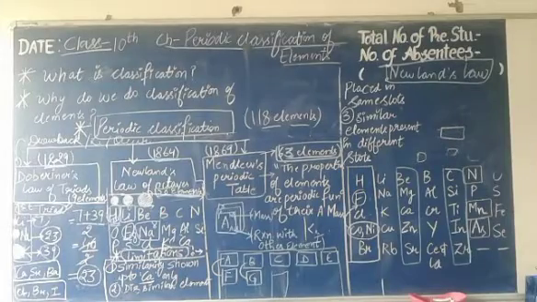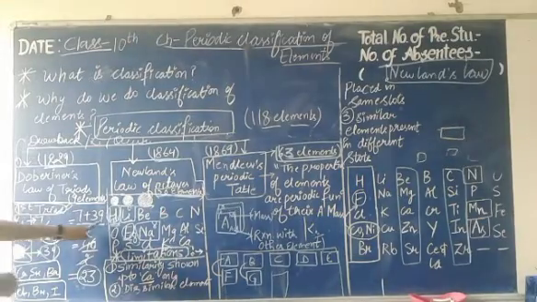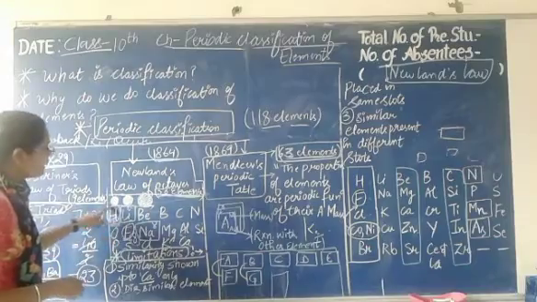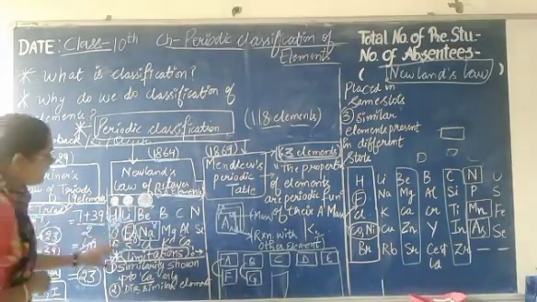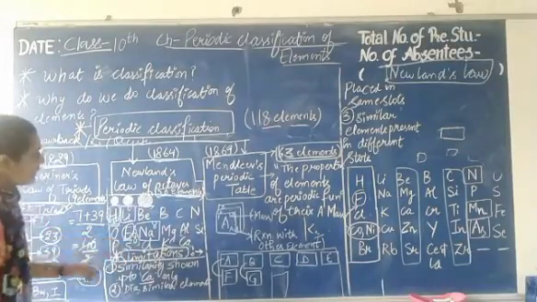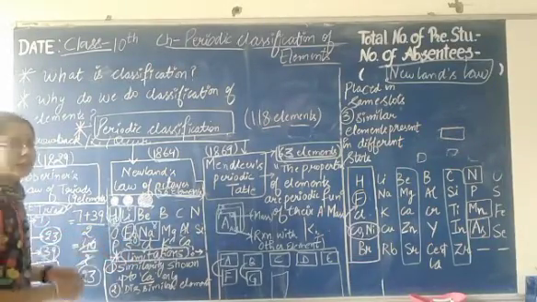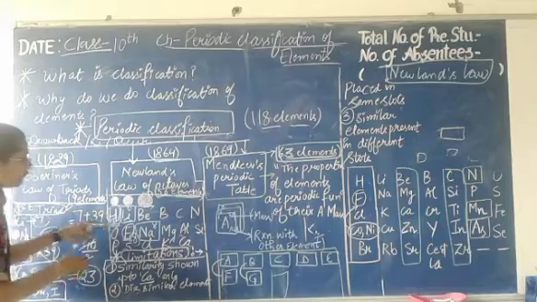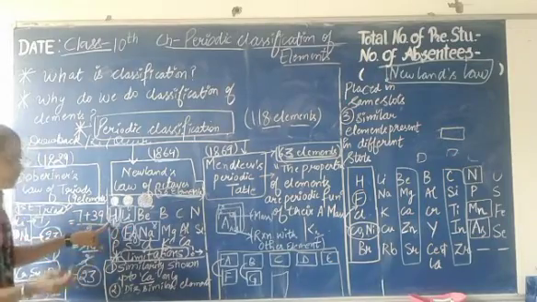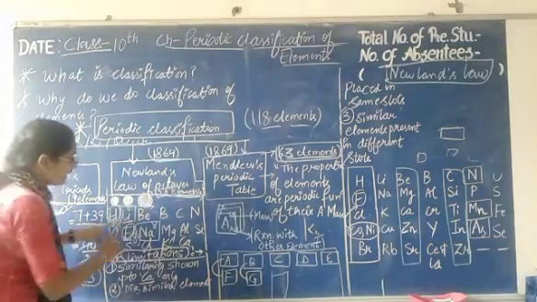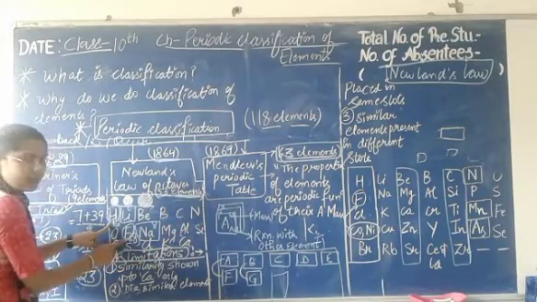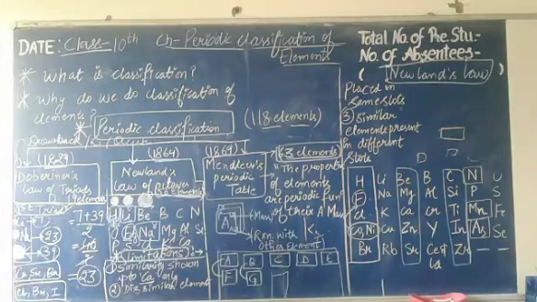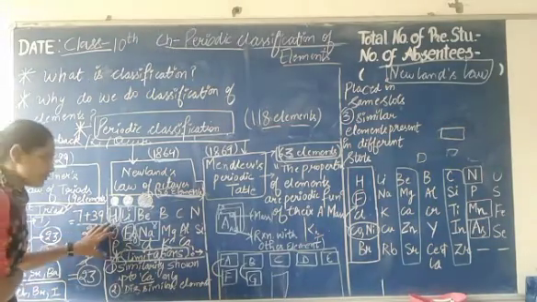He arranged the elements in increasing order of their atomic masses, and every eighth element has similar properties to the first element. So when we take hydrogen as the first element and count onward, fluorine comes as the eighth element, having similar properties to hydrogen.